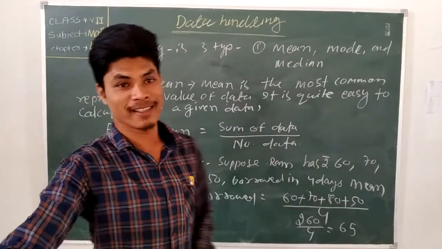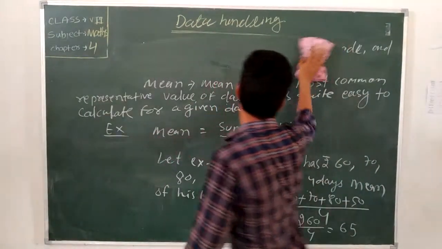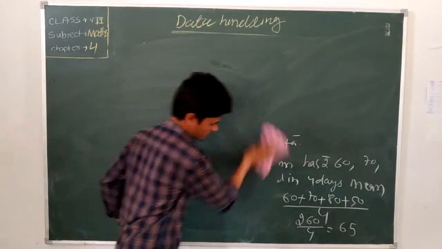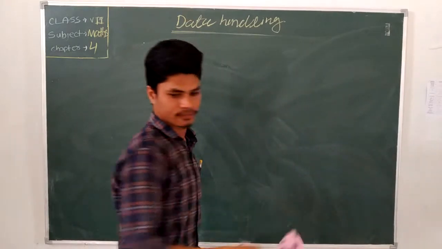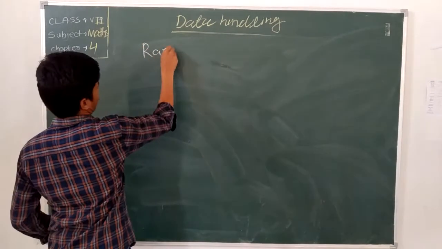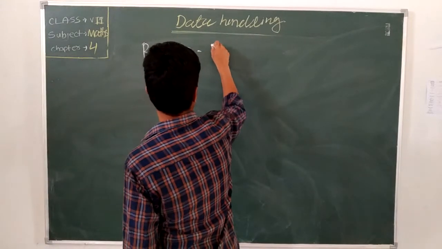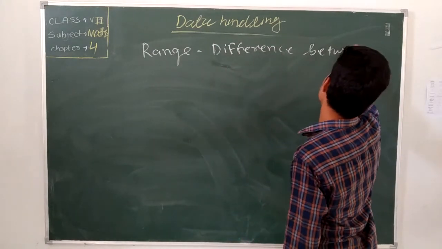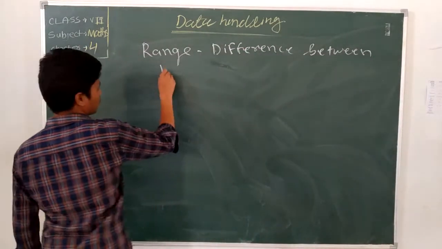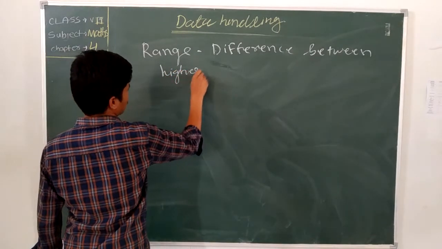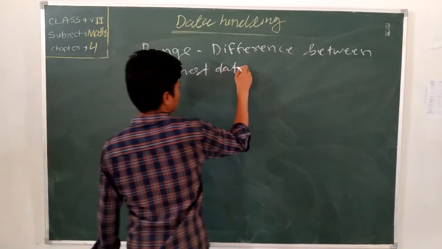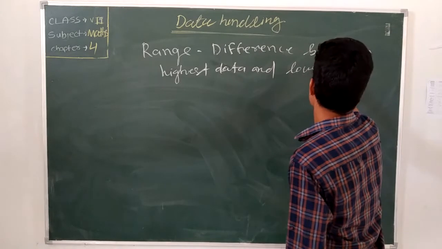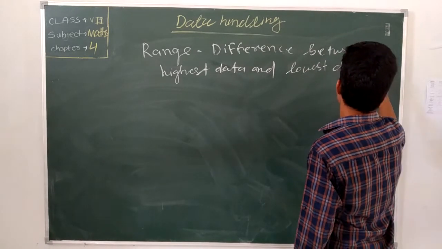Now you know about the range. What is range? Range means the difference between the highest data and the lowest data. Range is equal to the difference between the highest data and the lowest data. Let us take an example.